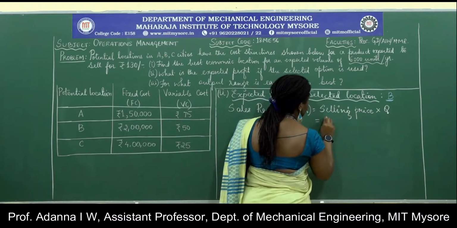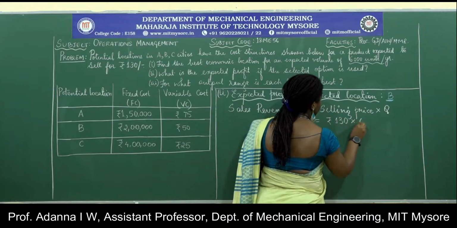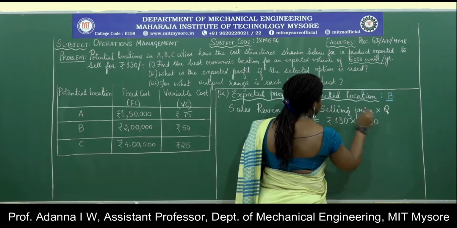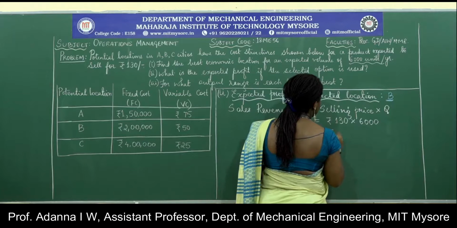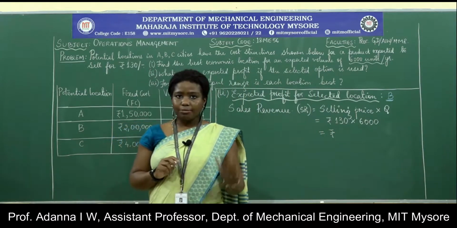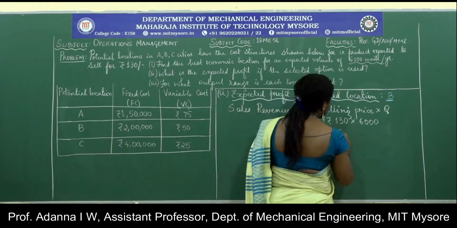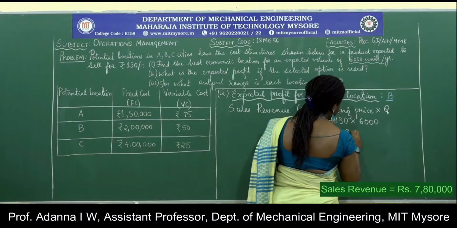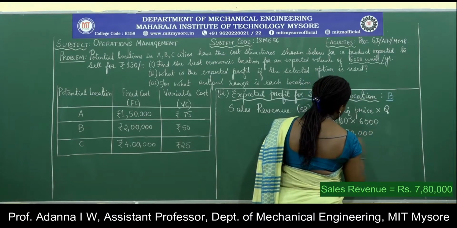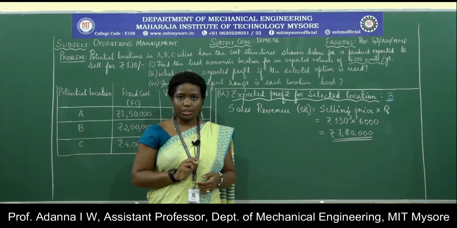What is the selling price? Rupees 130 multiplied by 6,000. Sales revenue we get after this multiplication as 7,80,000 rupees. This is the sales revenue that we have obtained.